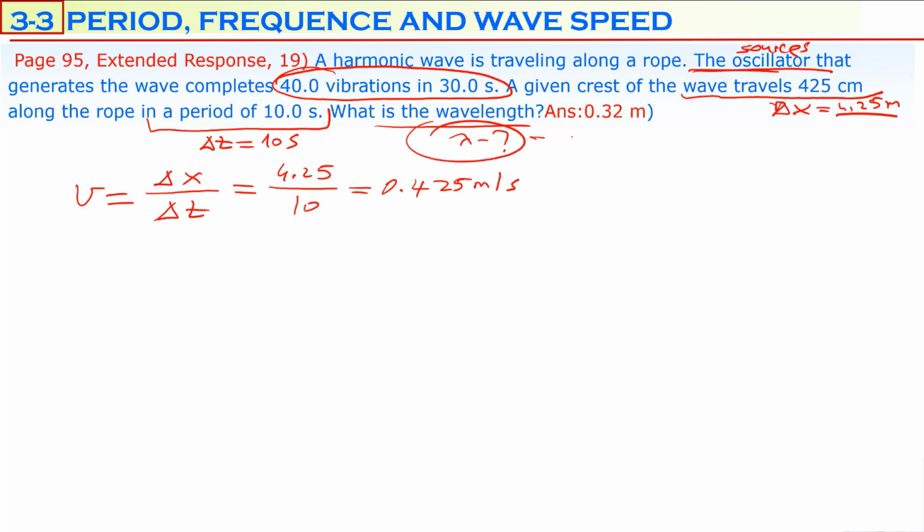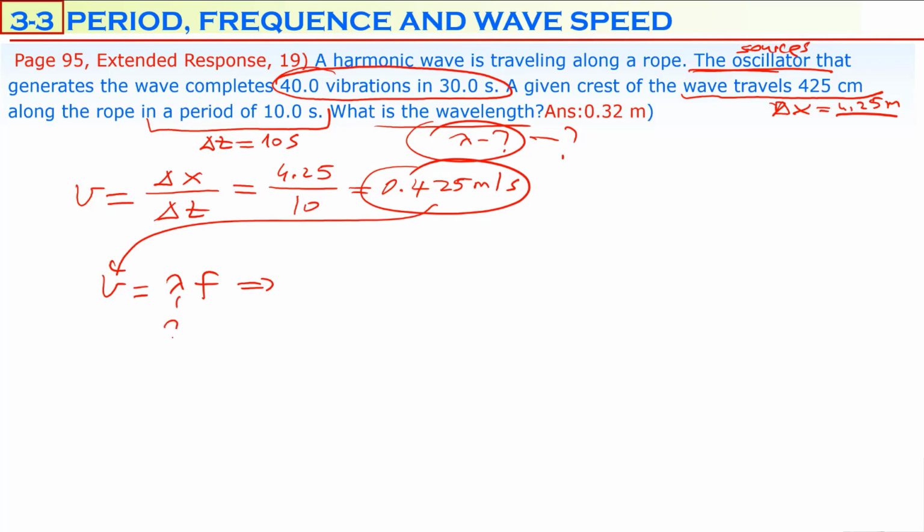Now I will calculate lambda, but I can calculate lambda only by using the equation of speed of wave. V is equal to lambda times F. V is calculated already, so we can insert it in here. We need to calculate lambda, but frequency also needs to be calculated. I told you that this is given to you to calculate the frequency.